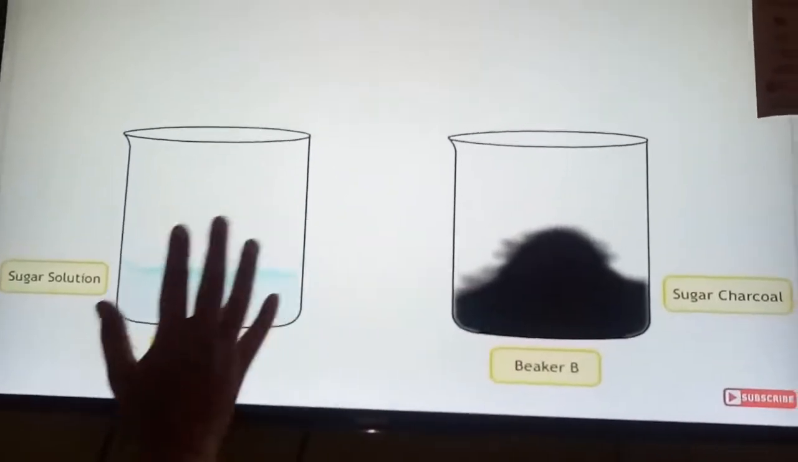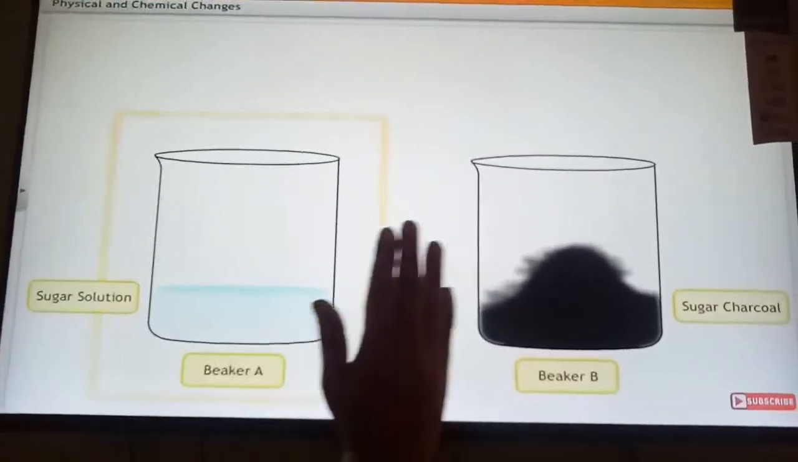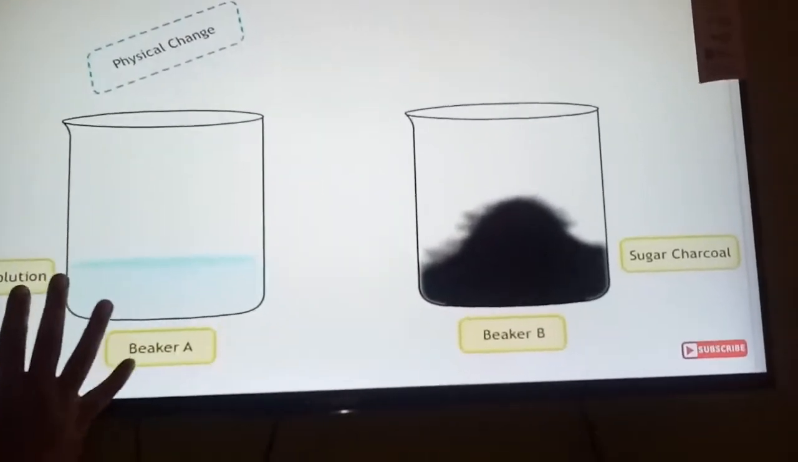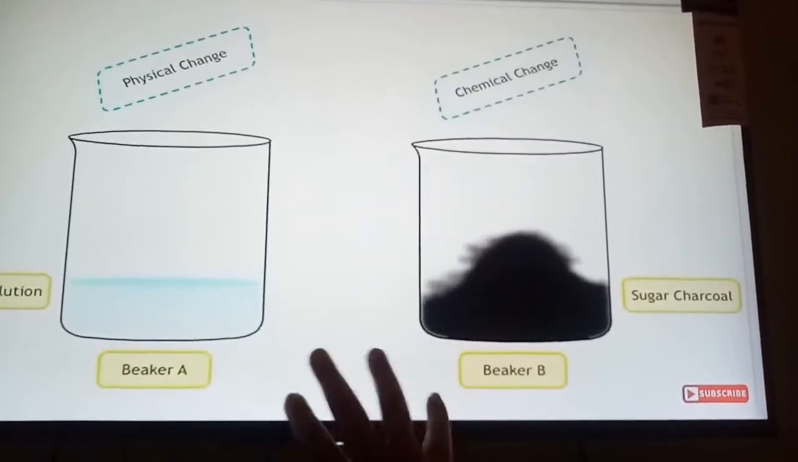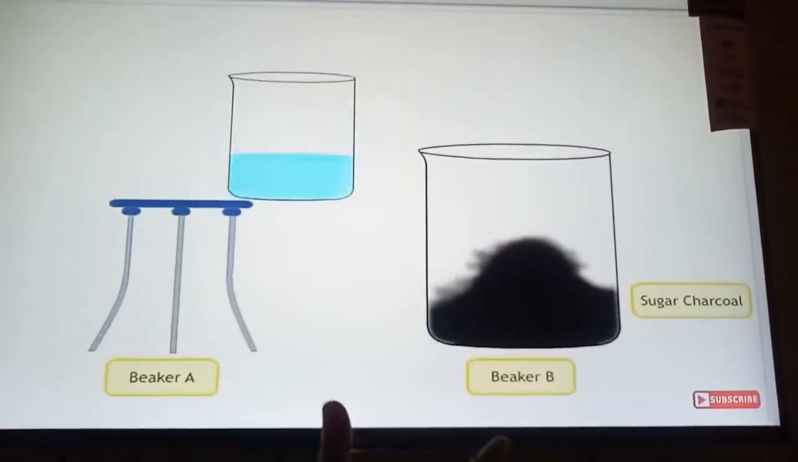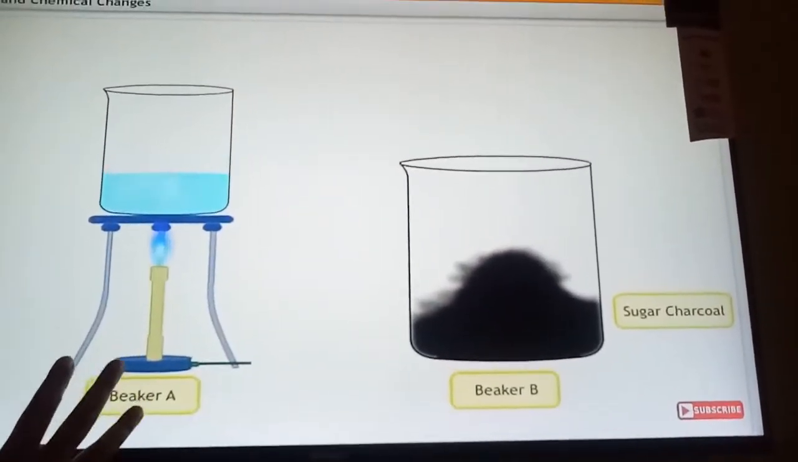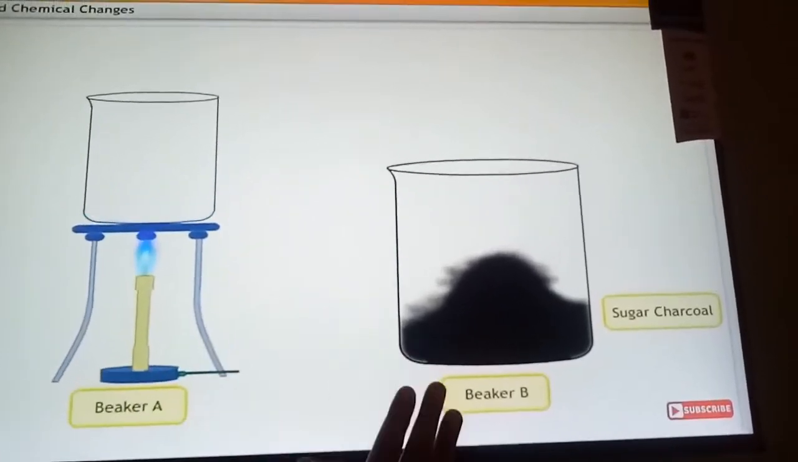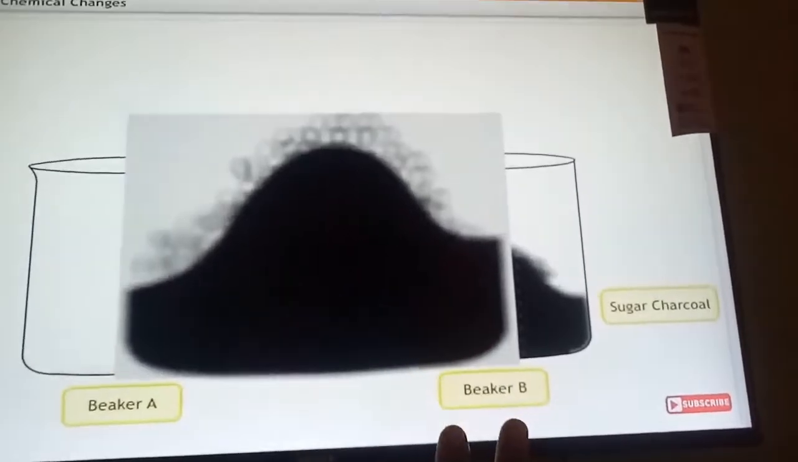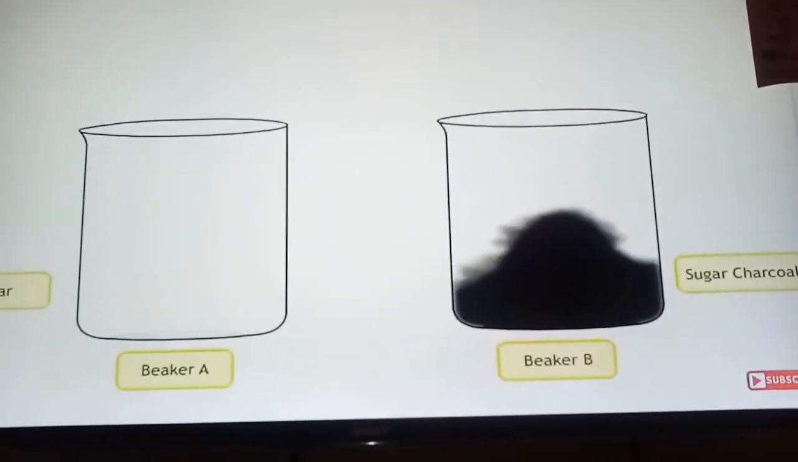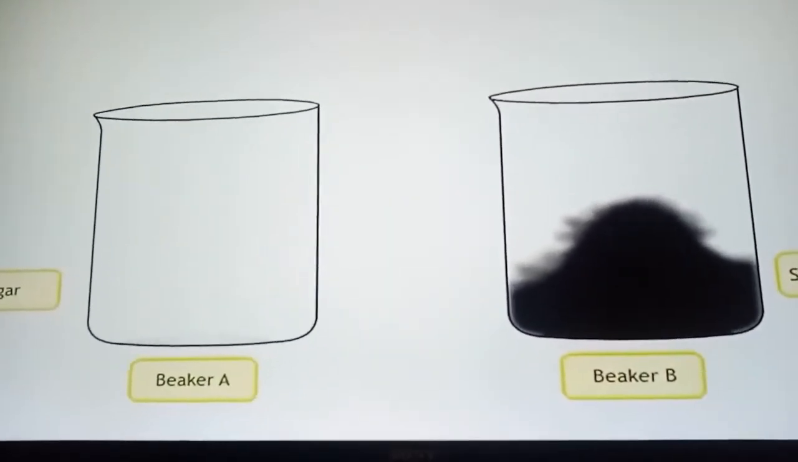So I hope you have understood what is a physical change and what is a chemical change. In a physical change, only the state changes, whereas in a chemical change, entirely a new substance is being formed. So in physical change, there is no new substance formed. Okay, but in chemical change, completely new substance is being formed. Let us see the definition of physical change and chemical change.